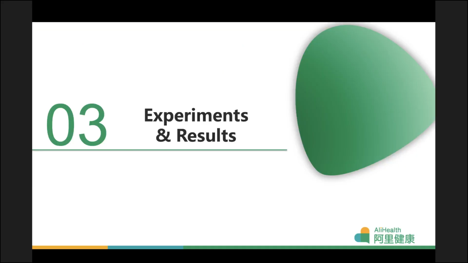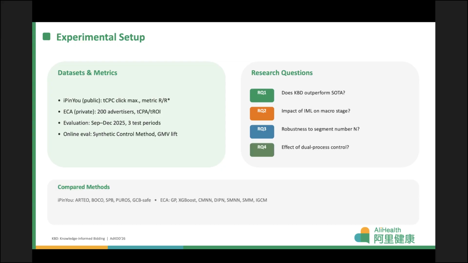Let's move to experiments. We evaluate on two datasets, iPinYou, a public benchmark with target CPC click maximization, and ECA, our private platform with 200 advertisers running target CPA and target ROI campaigns. We compare against 7 SOTA baselines on iPinYou and 7 on ECA. Our evaluation addresses 4 research questions covering overall performance, IML ablation, robustness, and the dual process effect.